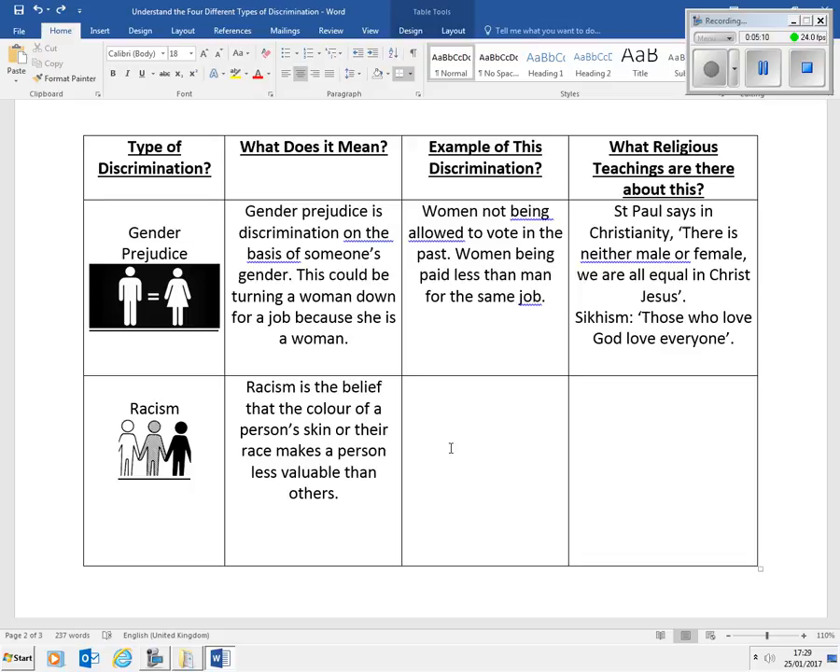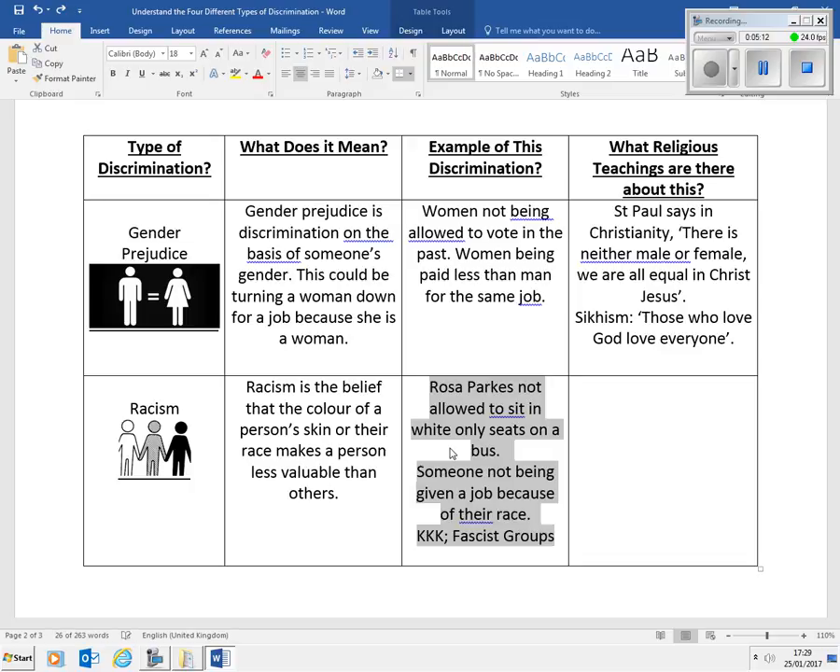Well, Rosa Parks, hopefully you would have studied that, was not allowed to sit in the white-only seats on a bus, and actually, through her bravery, it made a change in society in the United States of America, particularly bringing civil rights. In a way, Rosa Parks is one of the great heroes. I would suggest you Google Rosa Parks' story if you haven't had a chance to do that already. But I'll give another example, which is someone not being given a job because of their race, because this is indeed illegal, but it is sadly an example of discrimination which does happen from time to time.